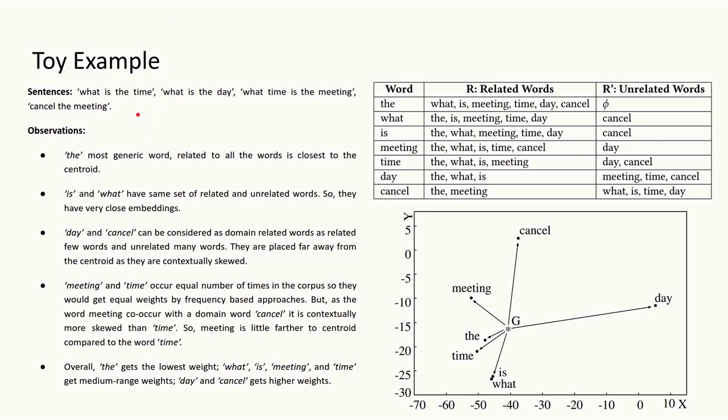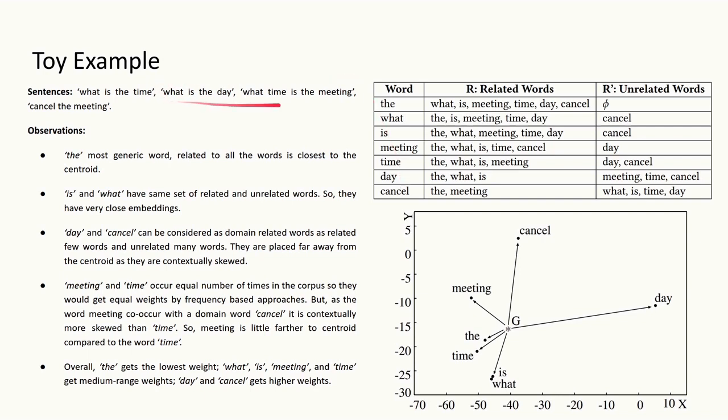To illustrate this theory, we consider a toy data set which contains 4 sentences. What is the time? What is the day? What time is the meeting? Cancel the meeting. The vocabulary formed by these 4 sentences contains these 7 words: the, what, is, meeting, time, day, cancel. Here we consider a pair of words as related if they co-occur in at least one sentence, and a pair of words unrelated if they are never used in the same sentence.